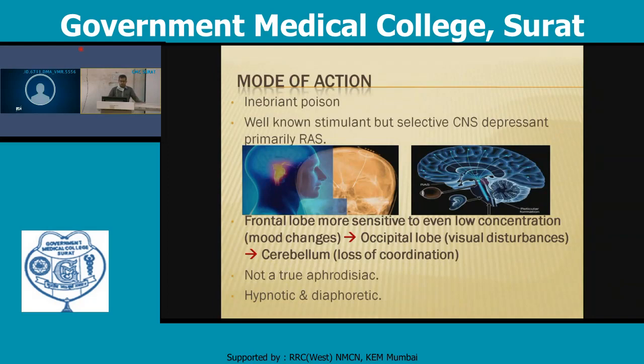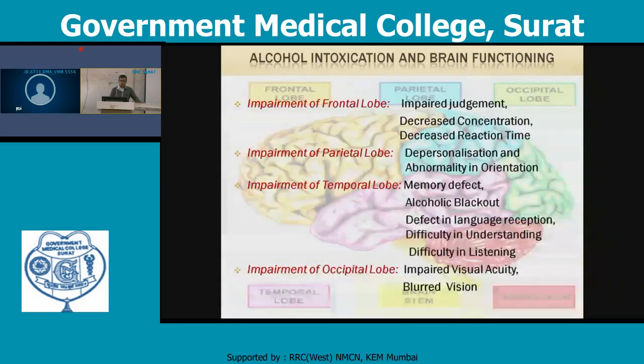Whenever alcohol damages the brain, impairment of the frontal lobe occurs. Whenever there is frontal lobe damage, judgment will be impaired, concentration will be decreased, and the reaction time will be decreased. So that's why more road traffic accidents occur when the driver was under the influence of alcohol. Second is the impairment in the parietal lobe.